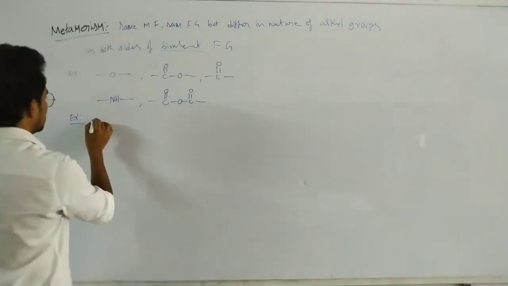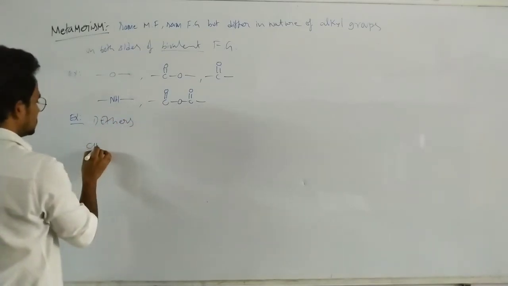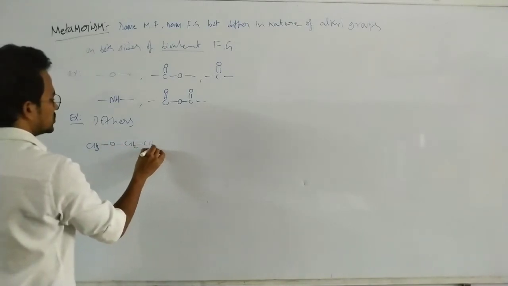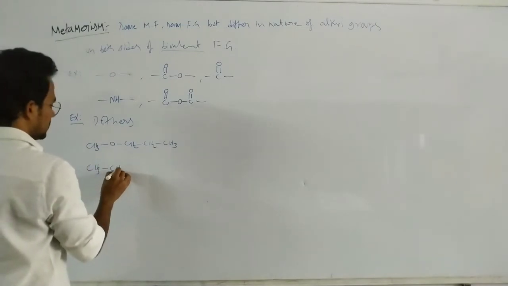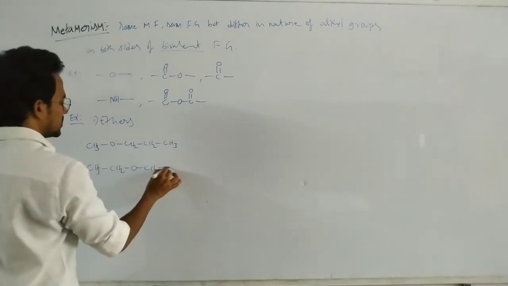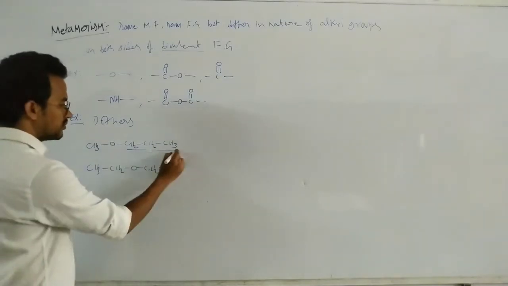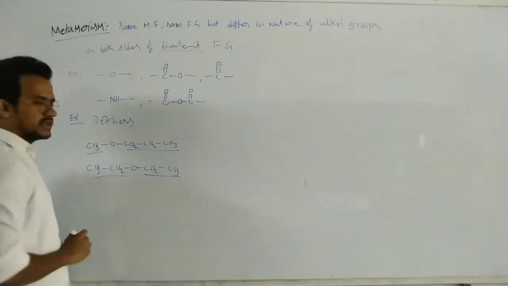First, in ethers: CH3, O, CH2, CH2, CH3. And now CH3, CH2, oxygen, CH2, CH3. In this case, on both sides, one is propyl, one is methyl. Now one is ethyl, the other one is ethyl.